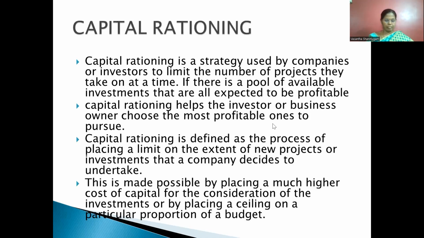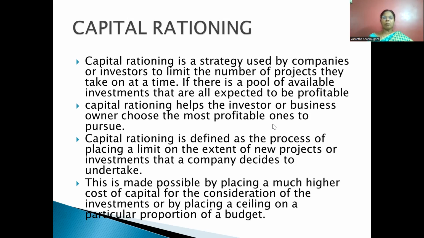So next thing is capital rationing. This is an important concept in the case of capital budgeting. What do you mean by capital rationing? Capital rationing is defined as the process of placing a limit on the extent of new projects or investment that a company decides to undertake.